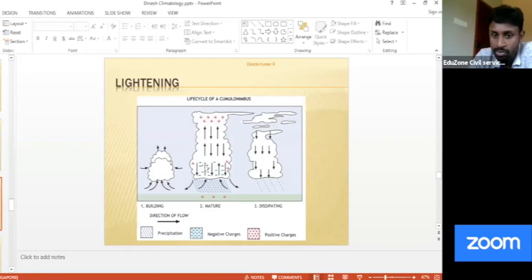There can be different types of charges developed between the lower and higher level, and as a result you get different types. And now don't ask me why you have these different types of charge here, why you have negative, why you have positive. Leave that aspect, none of our business, right? So it is generally linked that there are different types of development of clouds. It is noticed that as a result you have lightning development in the cloud.